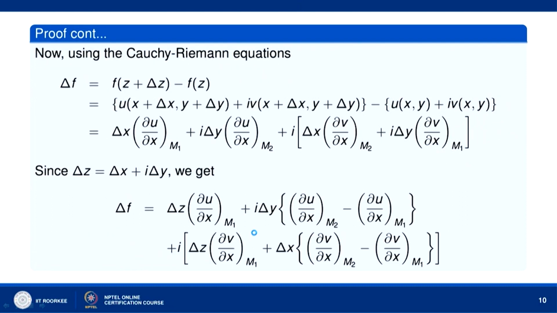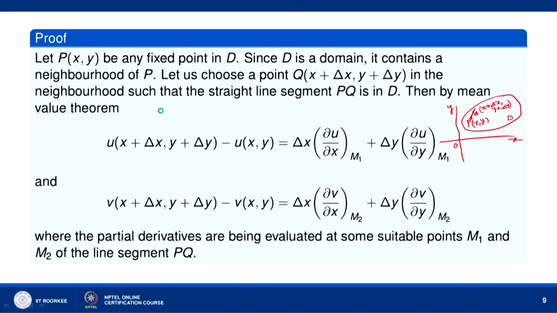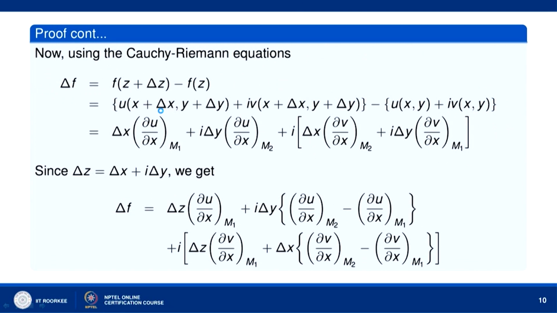Now using the Cauchy-Riemann equations, delta f, the increment in f, is the difference f(z plus delta z) minus f(z). f(z plus delta z) is u(x plus delta x, y plus delta y) plus i v(x plus delta x, y plus delta y). f(z) is u(x, y) plus i v(x, y). So we have written the value of f(z plus delta z) minus f(z) here. Now we put the value of u(x plus delta x, y plus delta y) minus u(x, y) from the previous slide, and similarly we put the value of the other difference.